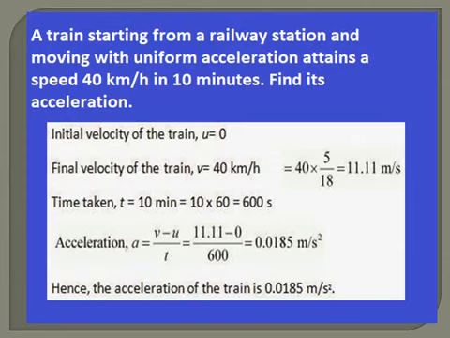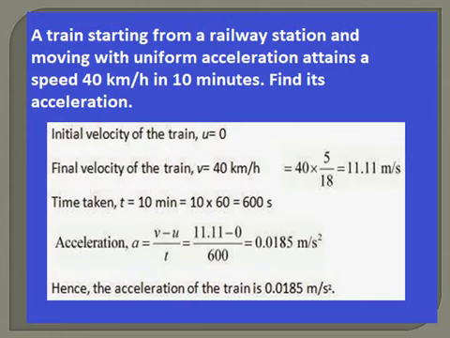And then it picks up a speed of 40 km per hour in 10 minutes. So how to calculate its acceleration? What are the informations that we get from the problem? Initial velocity, the letter u, is equal to 0, and the final velocity, the letter v, is 40 km per hour.